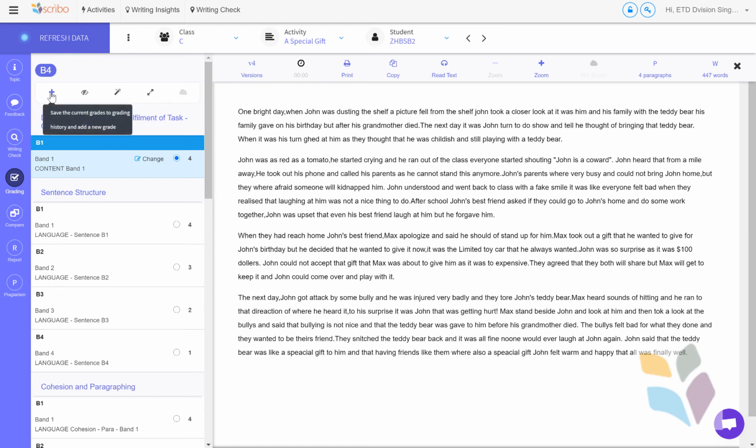And so you can add as many of these grades as you like, and it will track the history of grading for each student. So the example could be a student gives you a draft, you give it a rubric grade. That's version 1. The student does some more work, comes back with version 2, you give it another grade. You can keep a track of the history of the grades, and the machine grading is tracked as well.